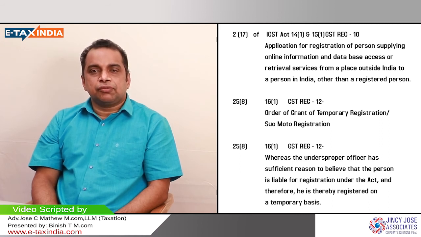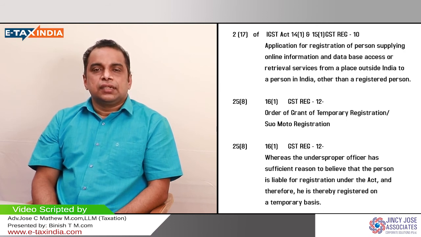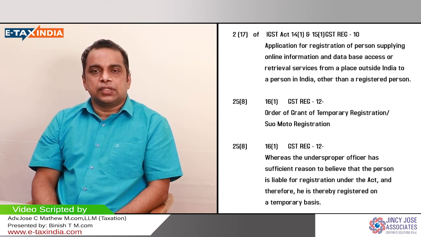Moving on to the next category of special persons, we have to consider the extension of registration of non-resident taxable persons and casual taxable persons. How can they extend the validity of their registration? For casual taxable persons or non-resident taxable persons, normally the validity of registration will be 90 days or the days assigned by the proper officer. Once their registration is expiring, if they want to continue their business, they can extend their registration for another 90 days or the days allocated by the proper officer.